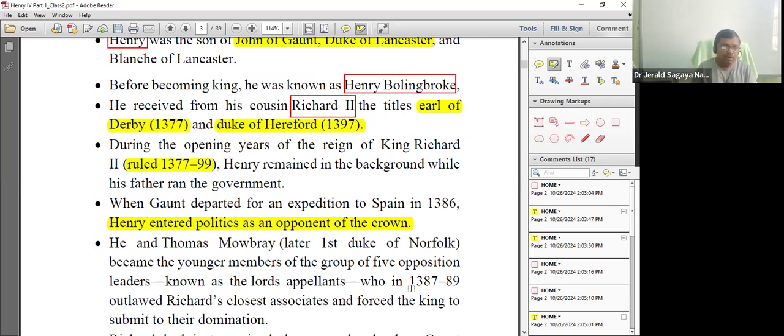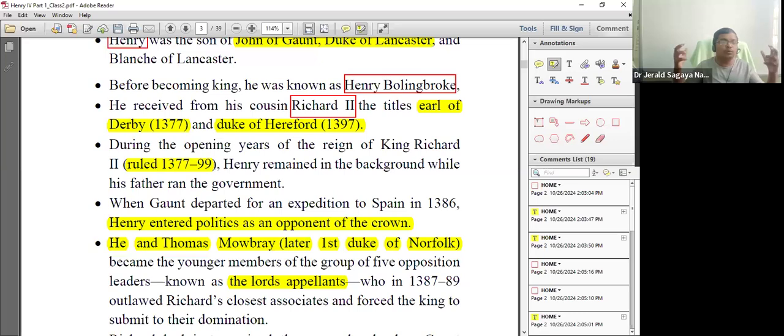Who are they? Henry Bolingbroke and Thomas Mowbray, who was the first Duke of Norfolk. They were members of a group of 5 people who were known as the Lord Appellants. They were very close confederates, and they were opposing the government. They were opposing Richard II because the measures of Richard II were against the interest of the English people.